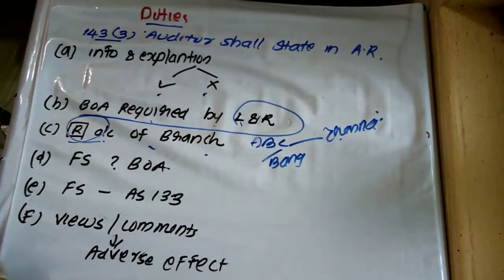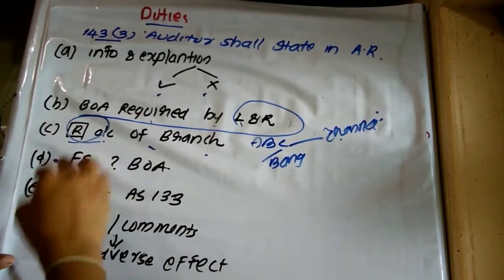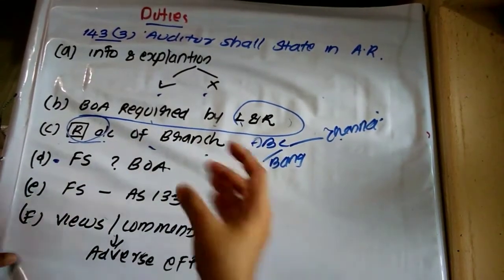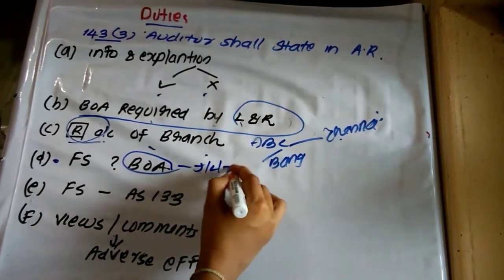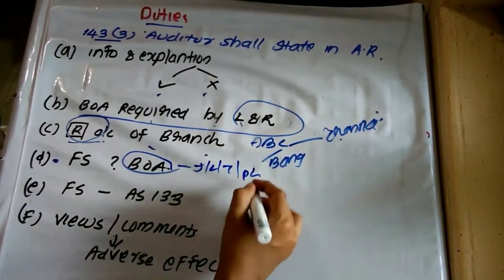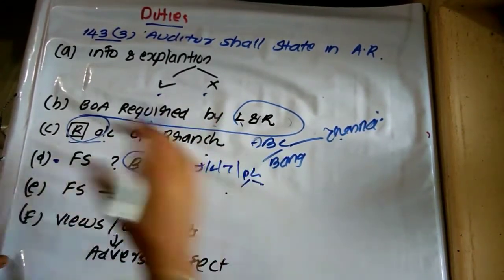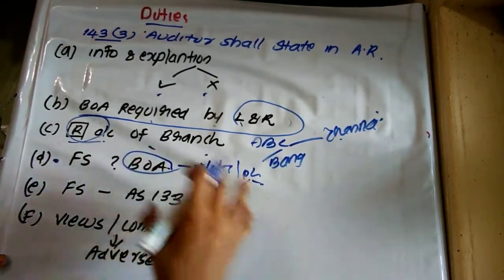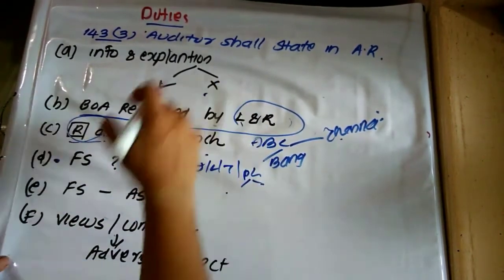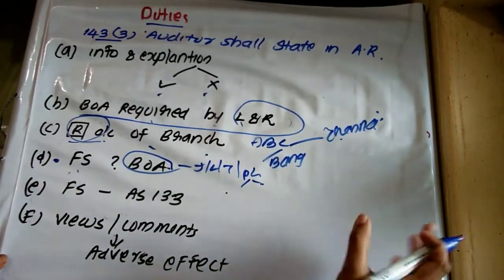Then we have to know that the financial statement is based on what? Our books of accounts: journal, ledger, trial balance, P&L and balance sheet are based on what? These books of accounts. So we have to determine whether the financial statements have been prepared in agreement with the books of accounts. So the auditor shall state whether the financial statements are prepared in agreement with the books of accounts or not.